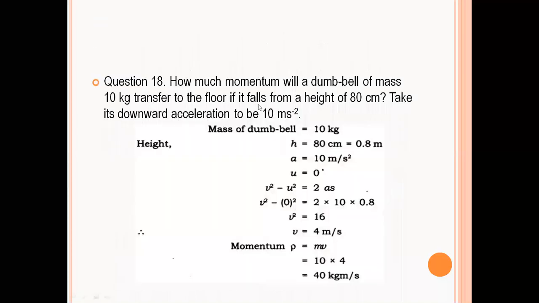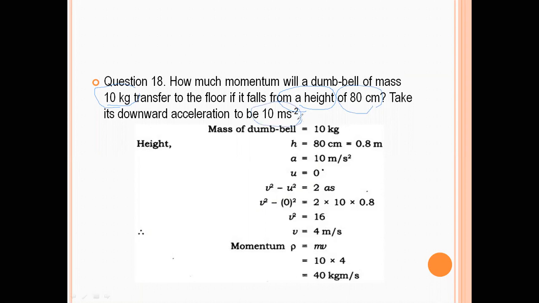So now the 18th question is, how much momentum will a dumbbell of mass 10 kg transfer to the floor if it falls from a height of 80 centimeter? Means if a mass of 10 kg falls from a height, u is 0, and it travels a distance of 80 centimeter. Acceleration is given.